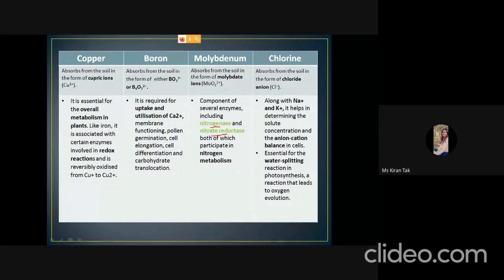The next is chlorine. Chlorine is absorbed in the form of chloride ion, and along with sodium and potassium, they maintain the anion and cation balance in the cell. And with manganese, chlorine is also helpful in the water splitting reaction in photosynthesis.